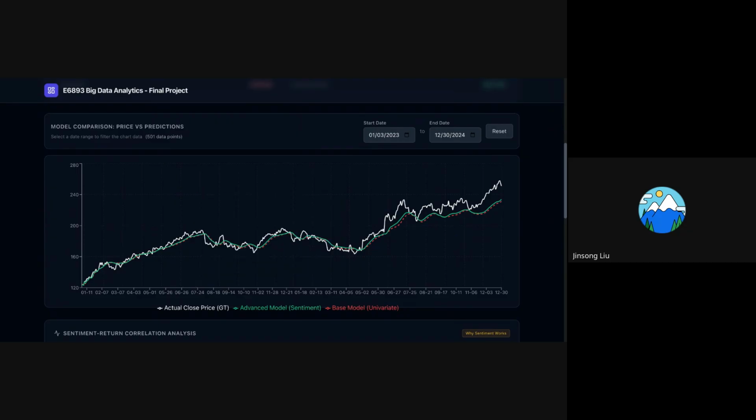So to conclude, our project demonstrates how financial news sentiment, when properly aggregated and modeled, can serve as a valuable complementary signal to traditional market data.